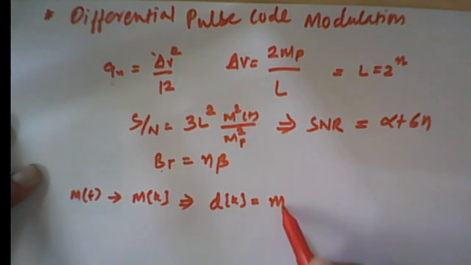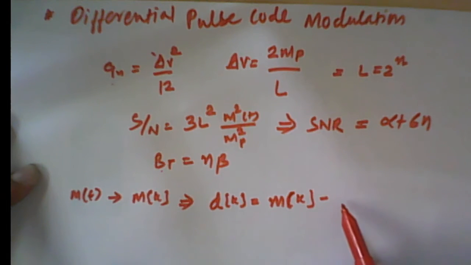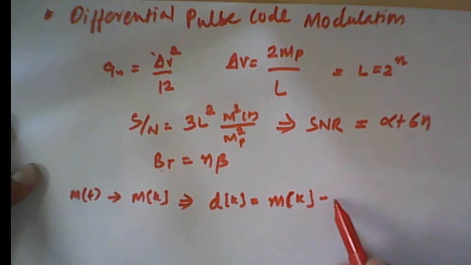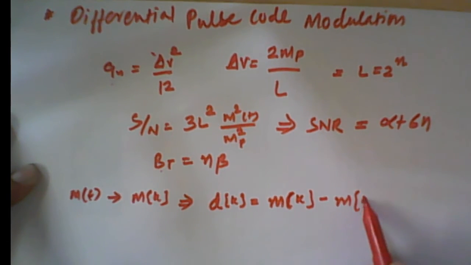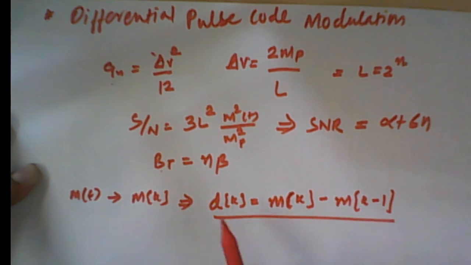We are transmitting this difference, that is d[k], which will be the difference of our kth sample minus the (k minus 1)th sample. So we are not transmitting m[k], but we are transmitting this difference, d[k] is equal to m[k] minus m[k minus 1].